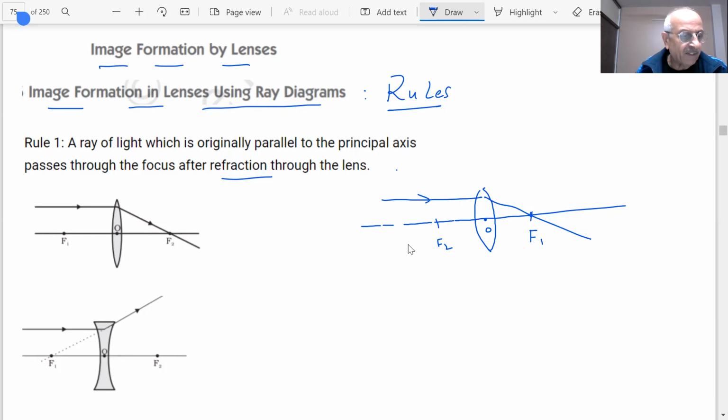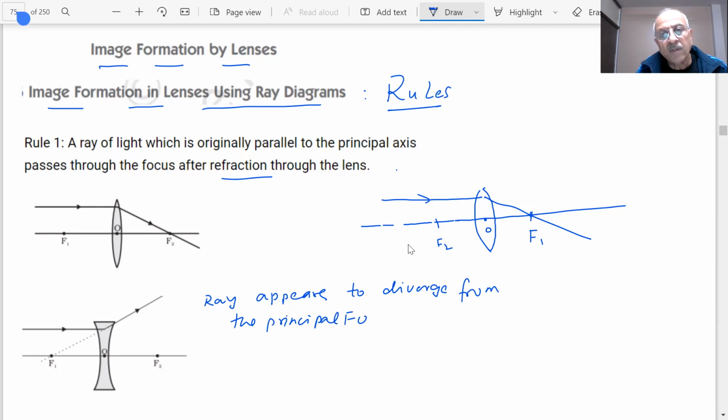So in case of a concave lens, the ray appears to diverge from the principal focus, which is located on the same side of the concave lens.